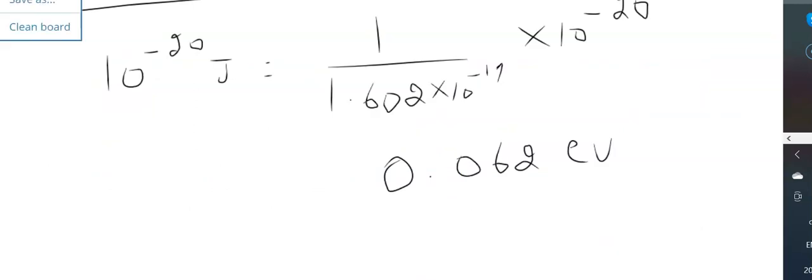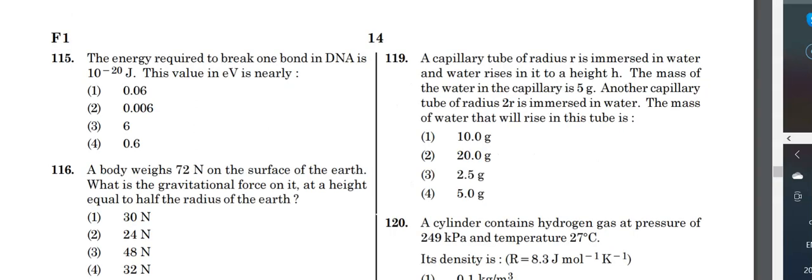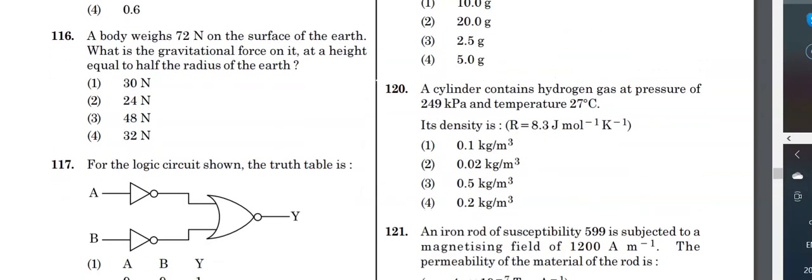Next is the 116th one. A body weighs 72 newtons on the surface of the earth. What is the gravitational force on it at a height equal to half the radius of the earth? This is a very simple one. So given mg is equal to 72 newtons.